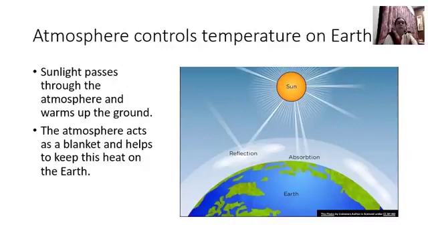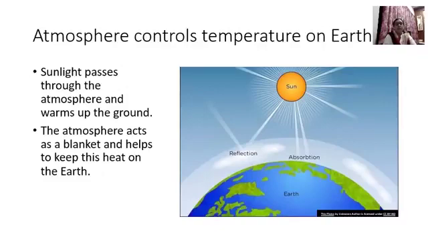Children, the atmosphere also controls temperature on Earth. Now look at this picture. The sunlight passes through the atmosphere, right? It passes through the atmosphere and warms up the ground. You can see what is written: absorption. It is absorbing the sun rays.